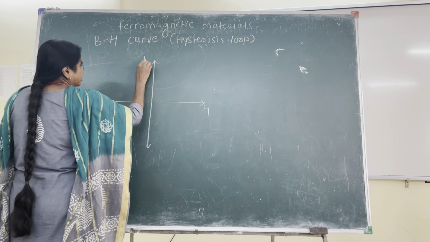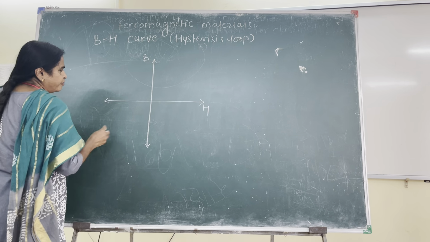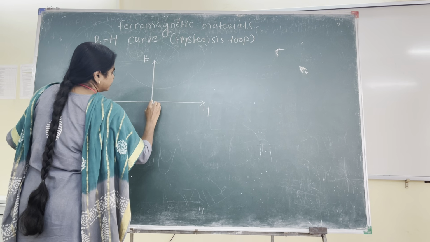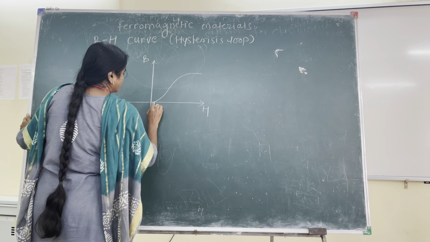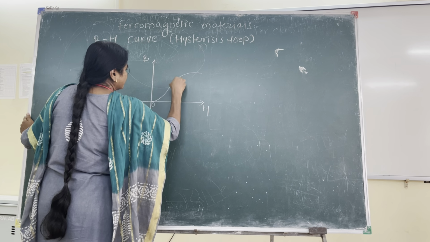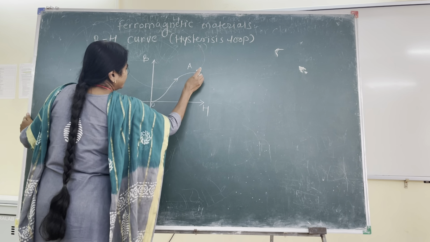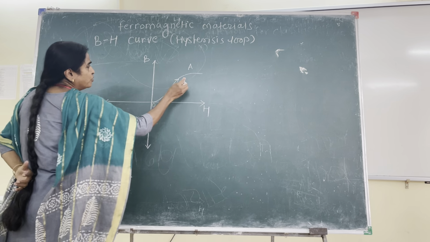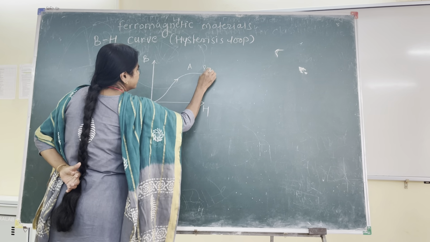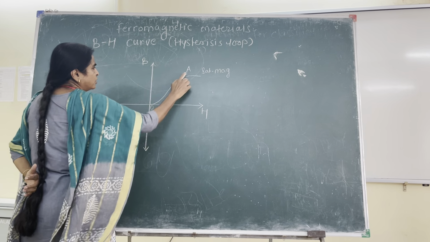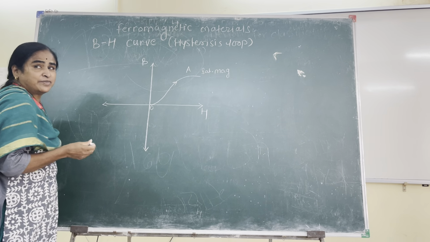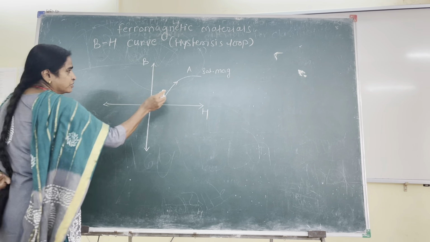H on the x-axis and B on the y-axis. Also show the arrows that will indicate the direction of magnetization and demagnetization. This is a nonlinear complex function of the applied magnetic field that we have just seen.